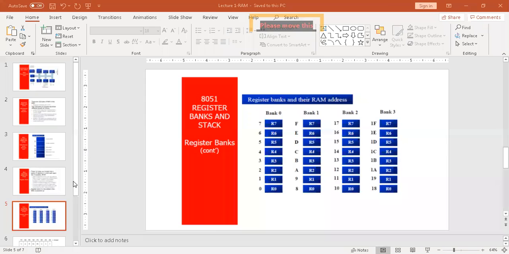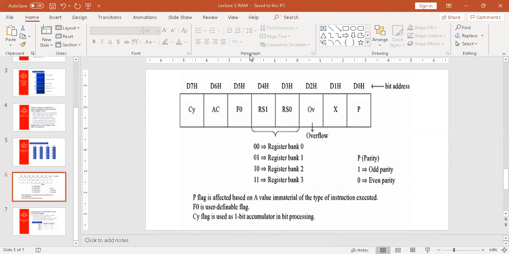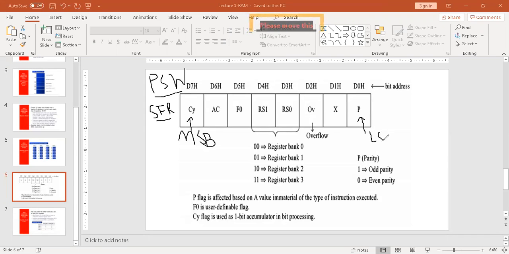To do this, we have a special function register. This register is called PSW. PSW stands for Program Status Word. Now this is an SFR, a special function register. The size of this register is 1 byte, in other words, 8 bits. This is the MSB, this one, and this is the LSB. Understood?